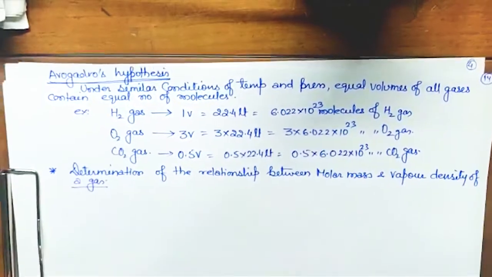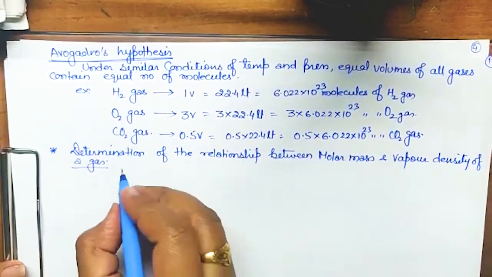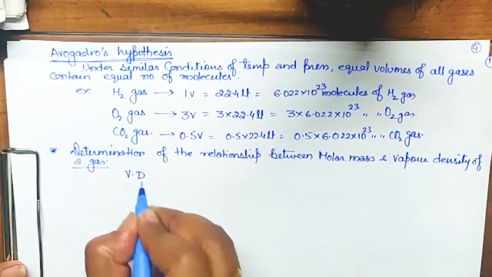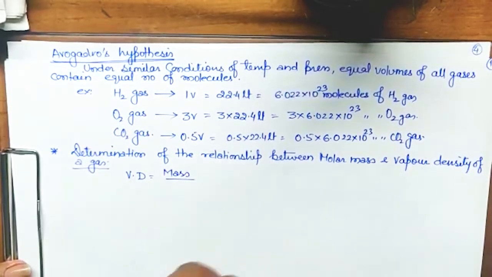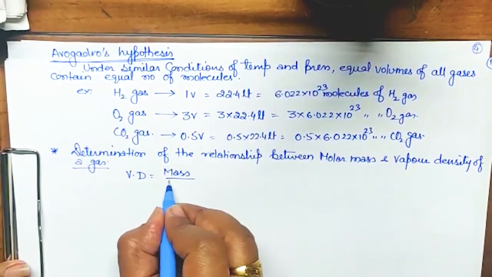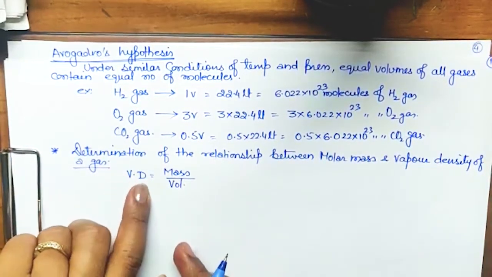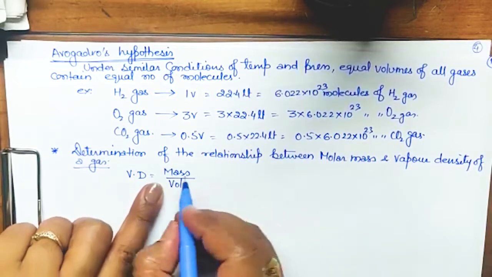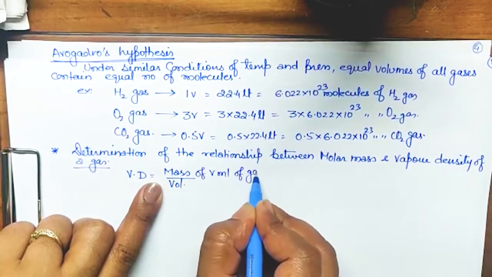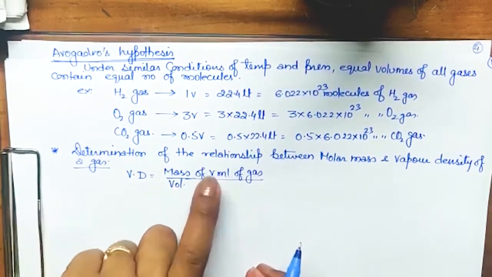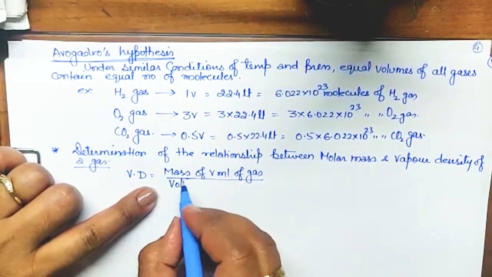So how to do that? See, there is vapor density. Vapor density is the same as density. Okay, this will be equal to mass upon volume. So density is equal to mass upon volume. So what will you write if I am writing vapor density? So I am going to modify this. The mass of V ml of gas, whatever volume we are taking, its mass, okay, and density will be mass upon volume.